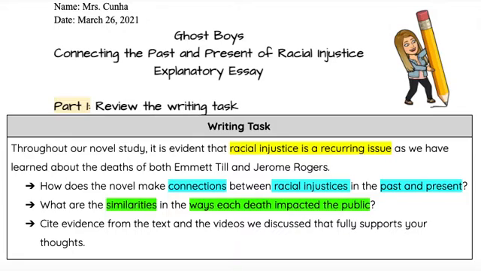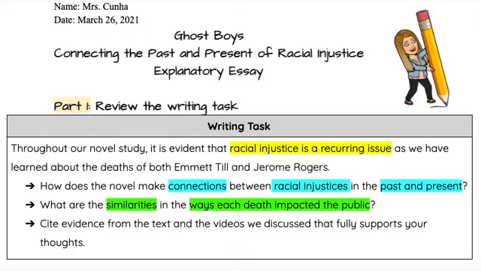Now, the reason why we highlight that is because we know that we're going to need to explain, right? Because it tells us how does the novel make those connections. We're going to need to explain how the author of the novel Ghost Boys decided to include the past and the present and what connections they have about racial injustice. In other words, past and present. When I think of past and present, I think of back then, years ago, and then what's happening now, in today's world. So we mentioned before how Emmett Till is a symbol of what happened in the past. Emmett Till is a symbol of segregation and then the civil rights movement, right? Because we know that his death sparked the beginning of the civil rights movement.